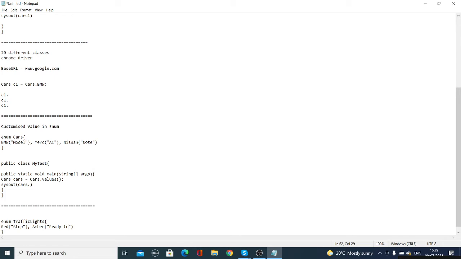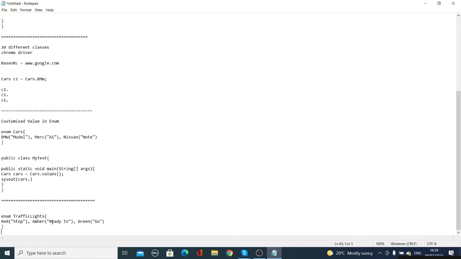Why ready to? Either we are in red and it is going amber, then it is ready to go. If it is green and it is turning amber, then ready to stop. Then comma, we will put another light, green. And what value is it? Go. Am I right?